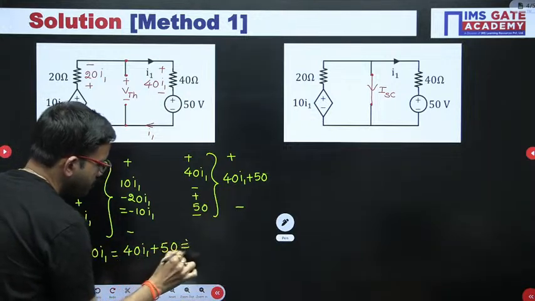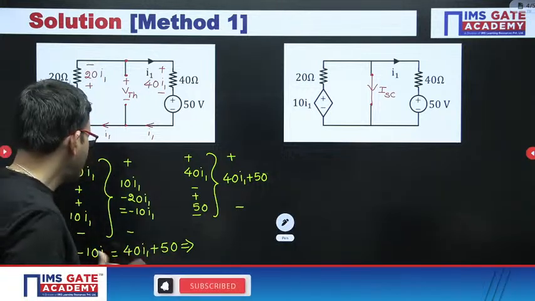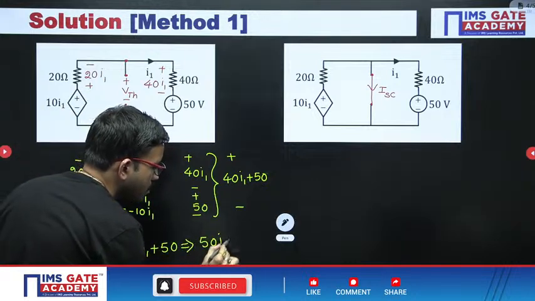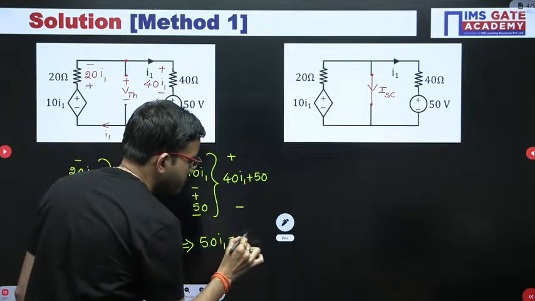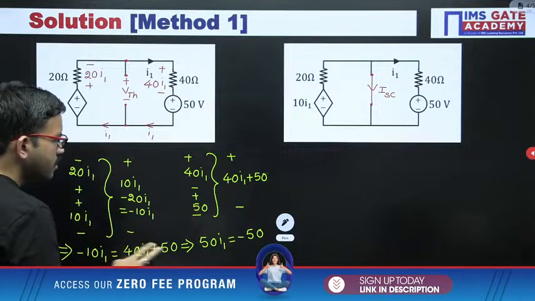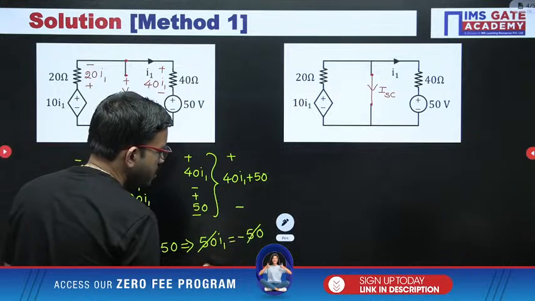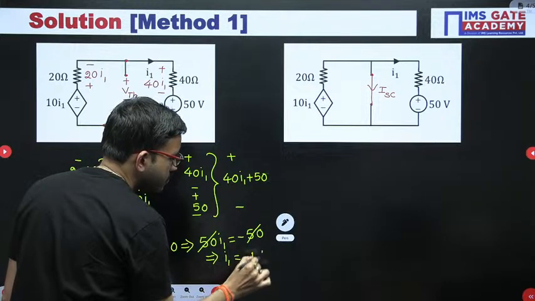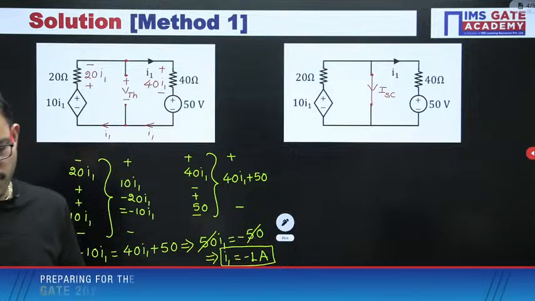From here, 10 I1 you can bring to the right hand side, and it will become positive: 40 plus 10, that is 50 I1. This 50 you can bring to the other side, and it will become negative. 10 plus 40 is 50, and here 50, so 50 is getting cancelled. From here you are getting I1 value as minus 1 ampere.